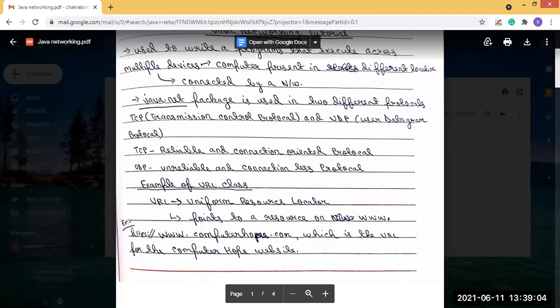Whenever as a user you type facebook.com, it goes to the server side. In the server side, many websites are listed. Your request goes to the server, and the server matches if facebook.com is present, then it will open the website.